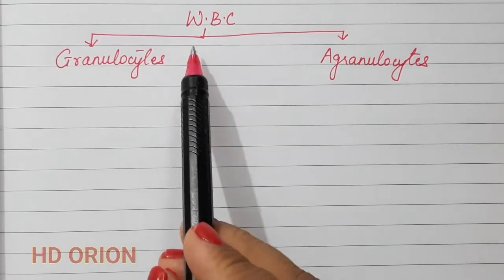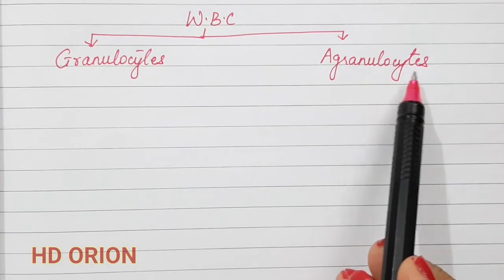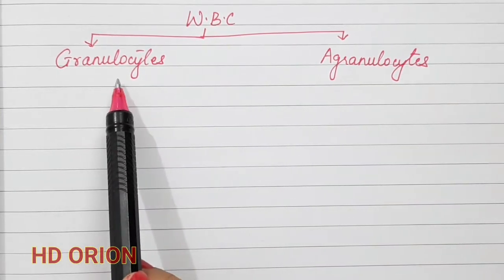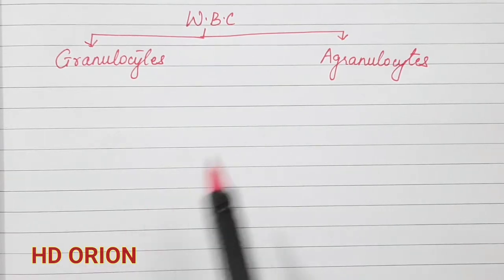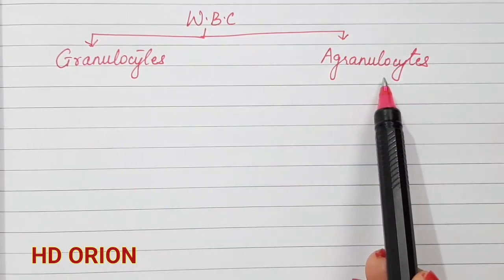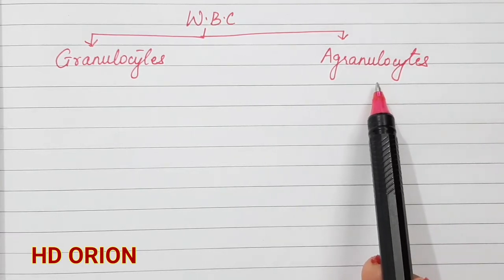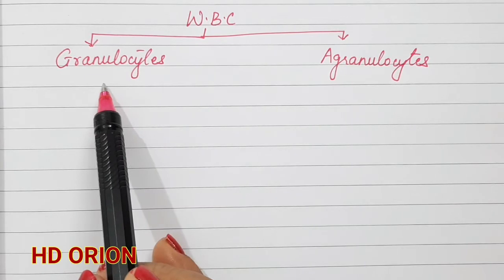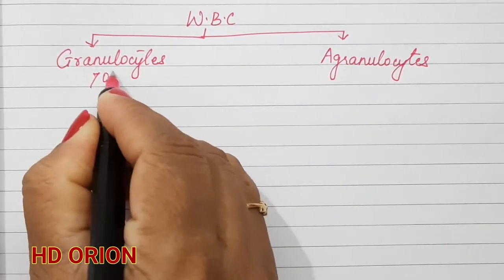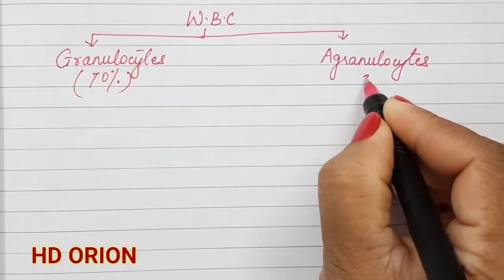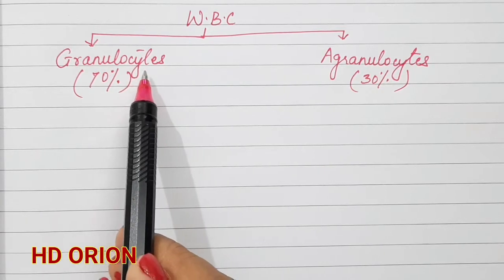Now let us see the types of WBCs. They are of two categories, granulocytes and agranulocytes. The granulocytes are so called because the cytoplasm has a granular appearance, while the agranulocytes have smooth cytoplasm, or there are no granules present in the cytoplasm. Granulocytes form almost 70% of the total WBCs and the rest 30% is made up of the agranulocytes. So granulocytes are more in number.